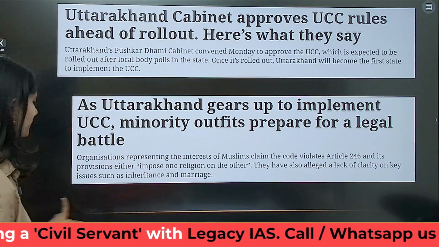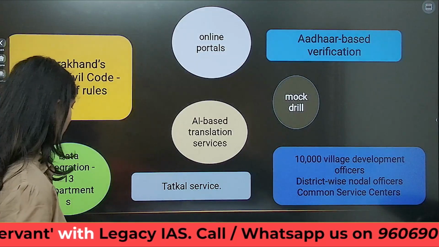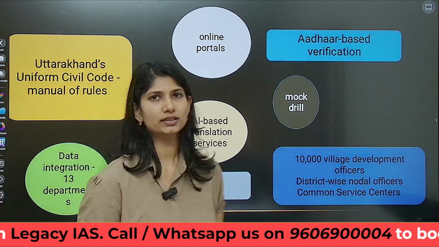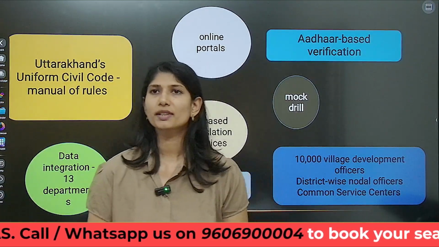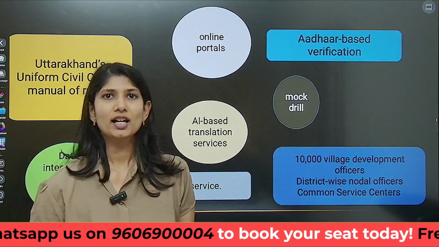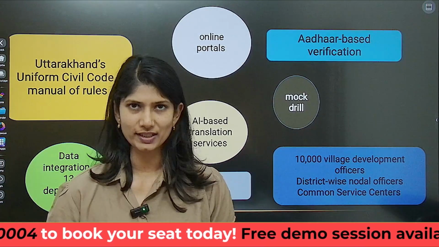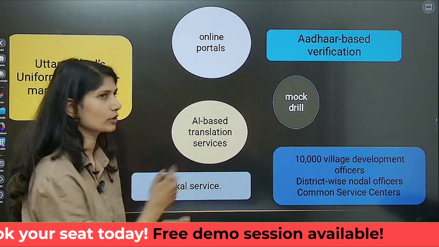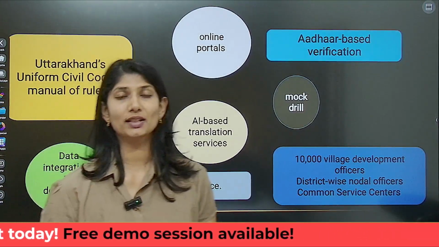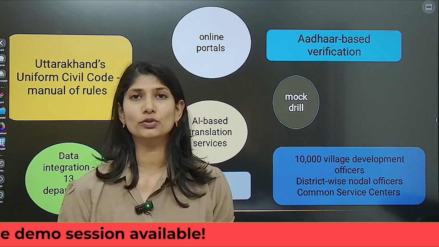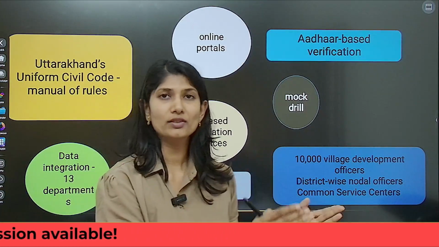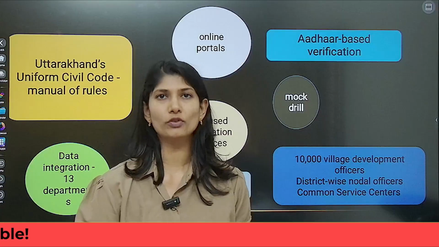Now, first and foremost, the Uttarakhand government, the one that was formed, held that the first provision they would implement when they come into power is to roll out the UCC. But again, there are a lot of issues with the UCC. You have to train the officials and make sure that they are well versed in handling the amount of data that will be coming.